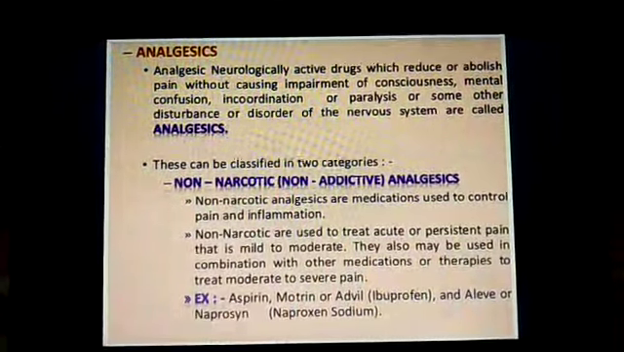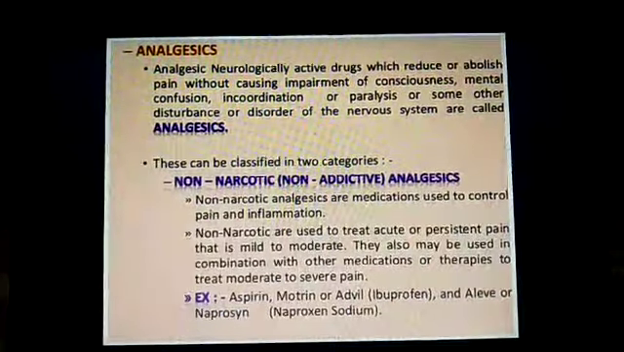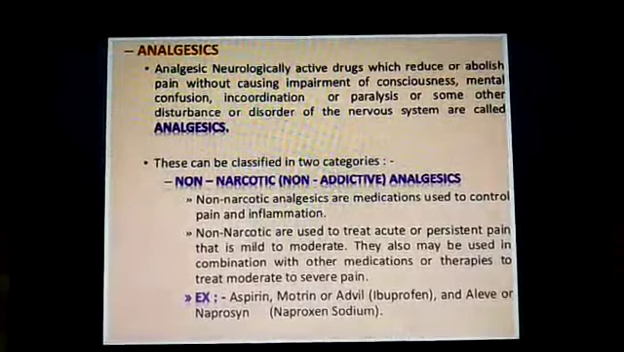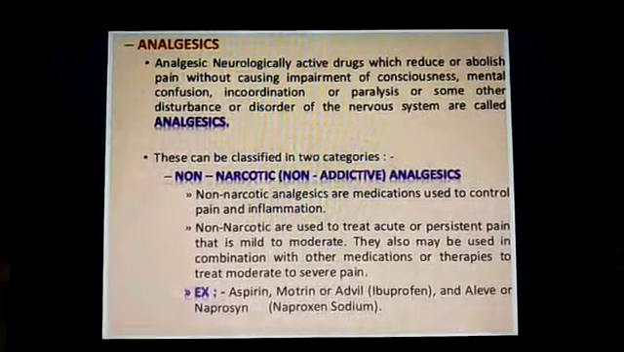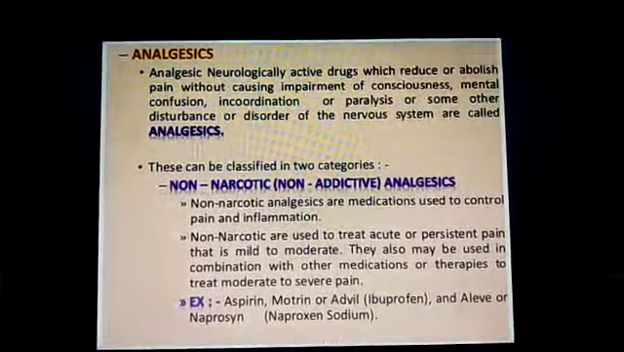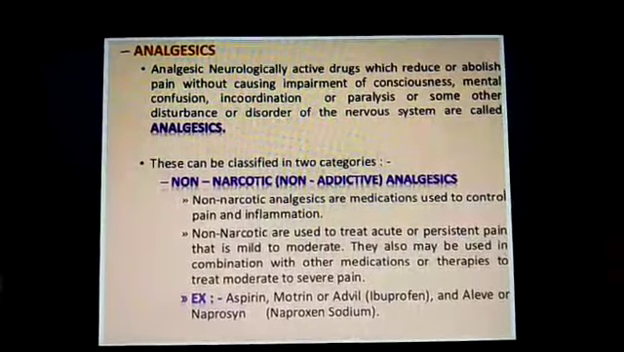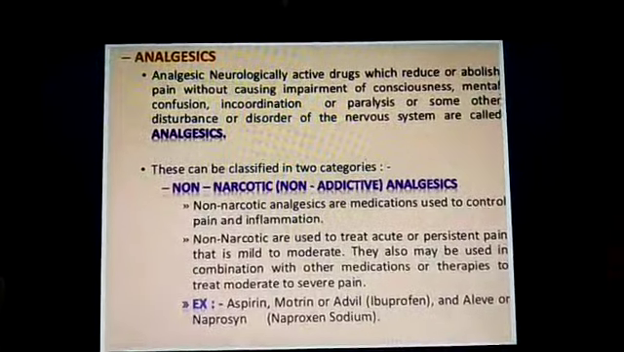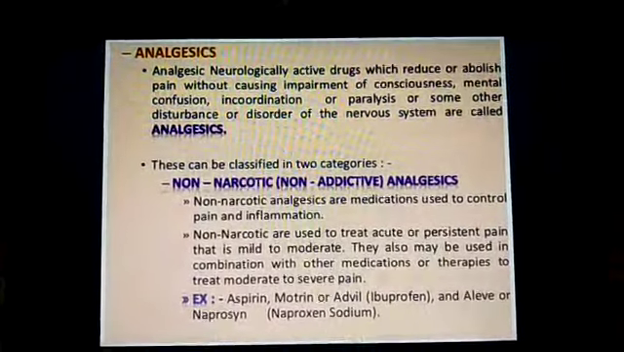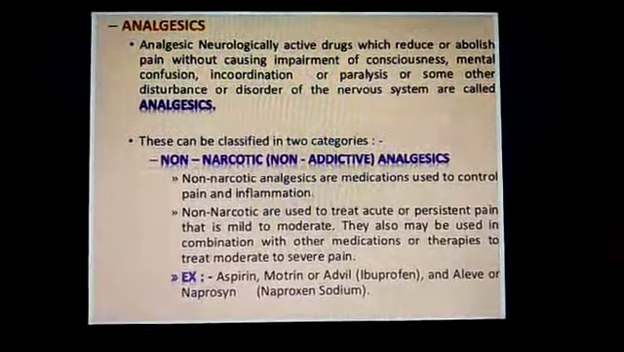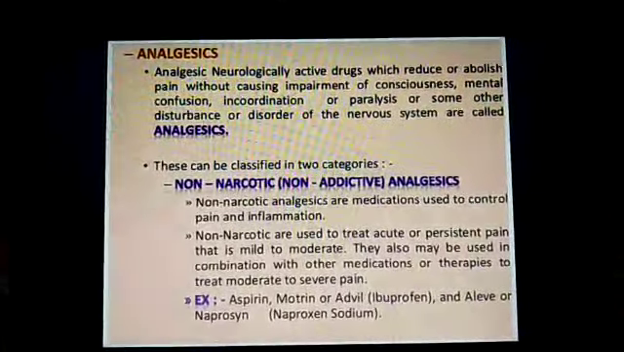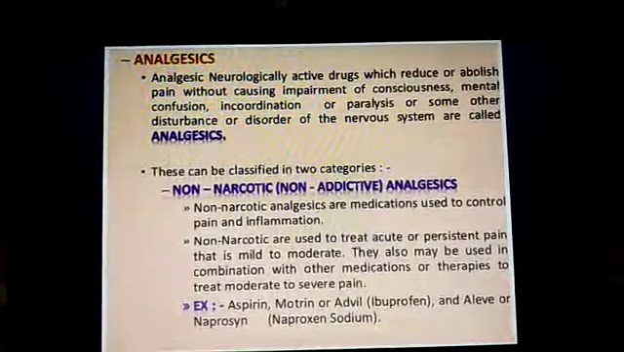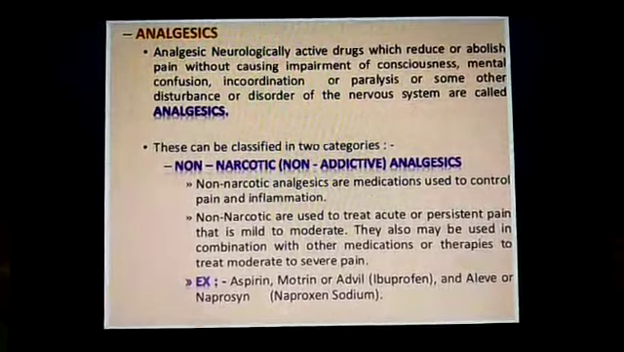Analgesic drugs. Analgesic drugs are neurologically active drugs which reduce or abolish pain without causing impairment of consciousness, mental confusion, incoordination or paralysis, or some other disturbance or disorder of the nervous system. These can be classified into two categories. Number one,